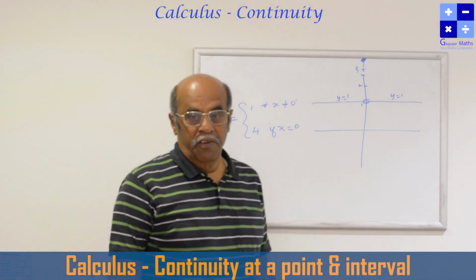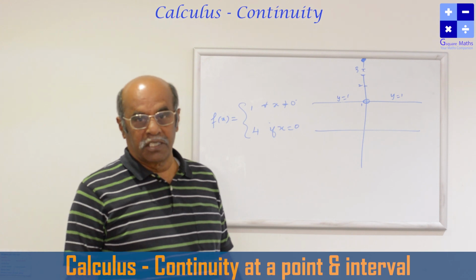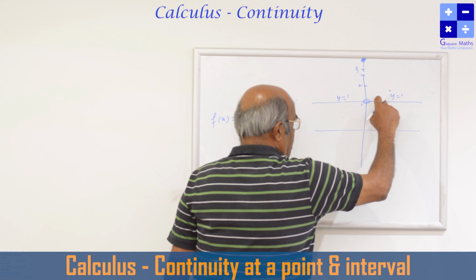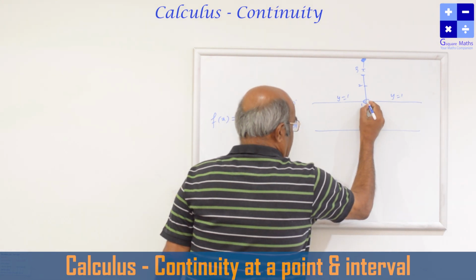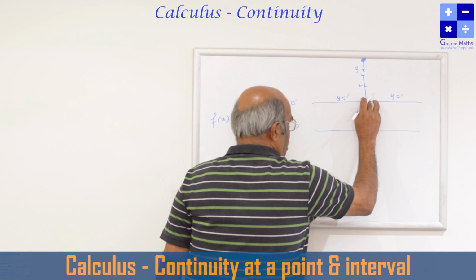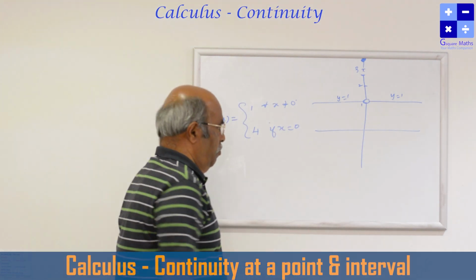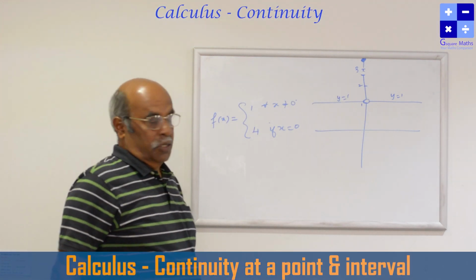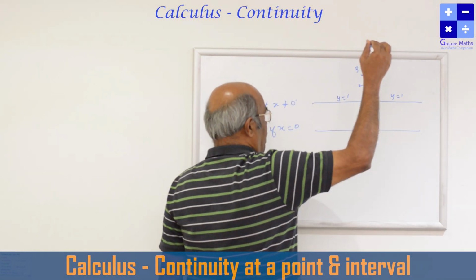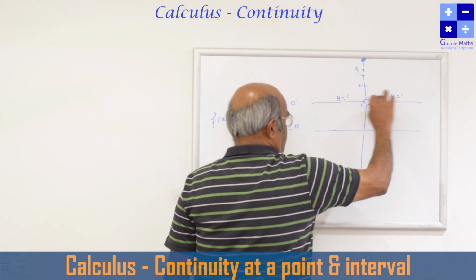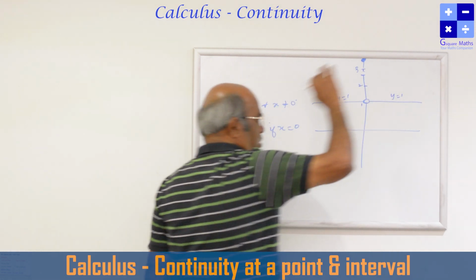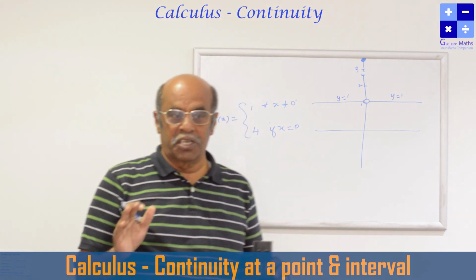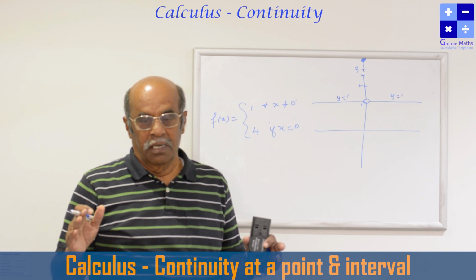What can we infer from this? To complete this graph, I have to draw the straight line from here, straight line, straight line. But there is a hole. This point is not included in the line. When x is equal to 0, the function value is equal to 4. So I have to lift my pen, put a dot here, lift the pen, and again draw the line. So there is a break, there is a hole. I can say that the function is discontinuous.